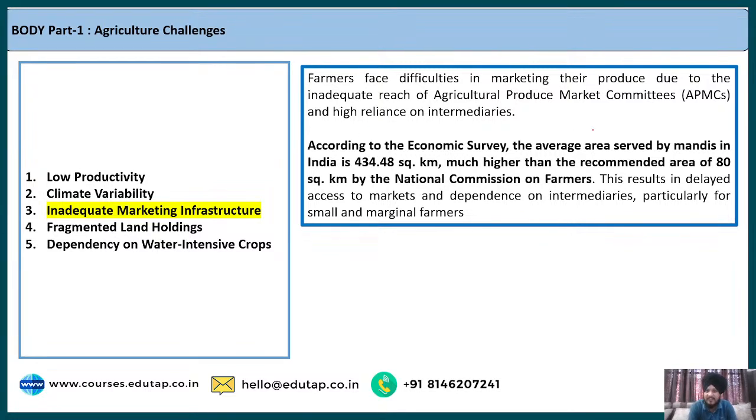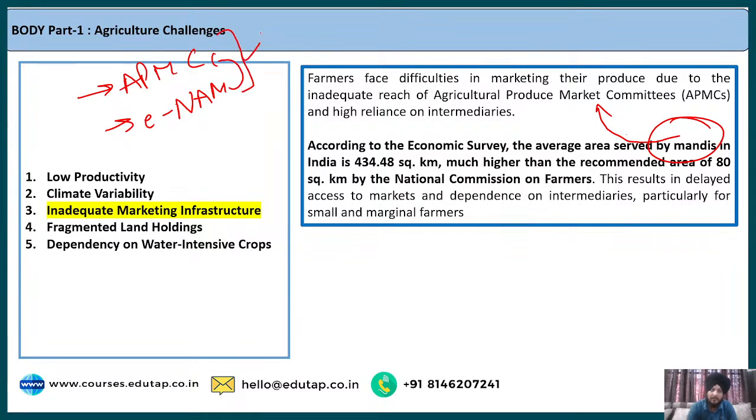So the Economic Survey says that the average area served by the mandis, which mandis? Basically the APMC mandis. I hope you know about the APMC mandis, which are a very important component of our marketing system. If you do not know about it, please have some background information regarding the APMC mandis, and also about the eNAM system, how it is related to APMC mandis. It is a very informative part of this agriculture system. So this can be your homework. You can read about APMC mandis and the eNAM system.